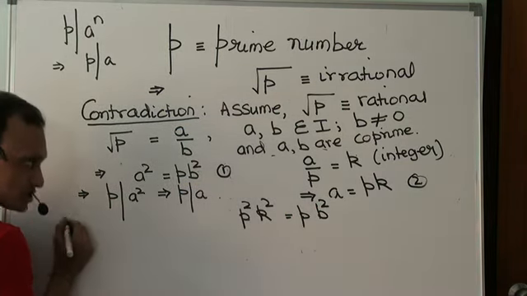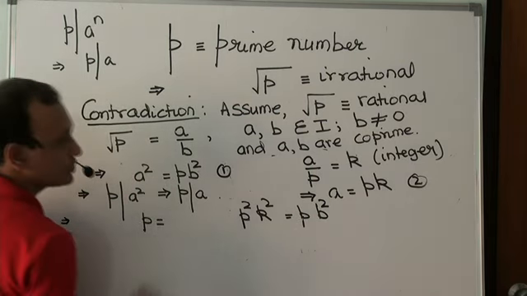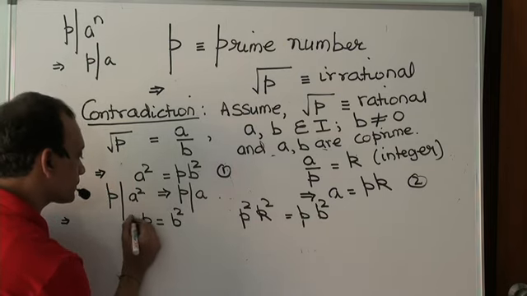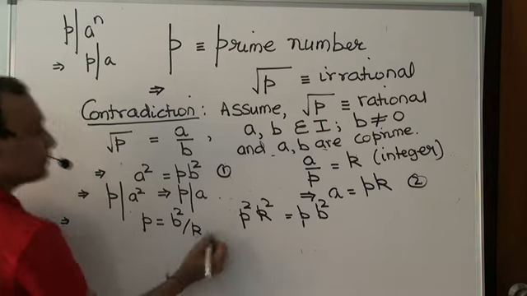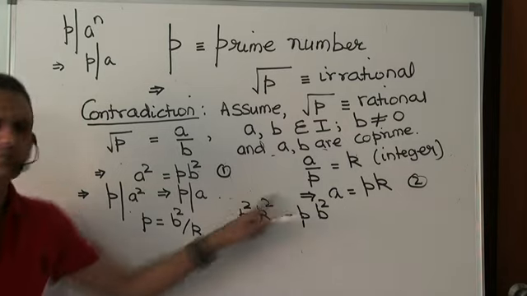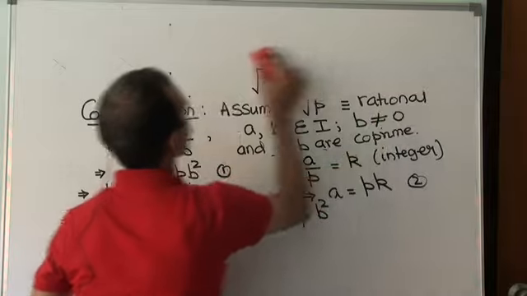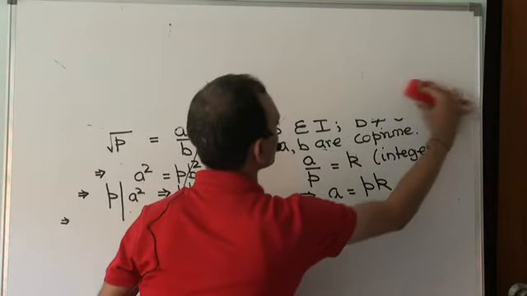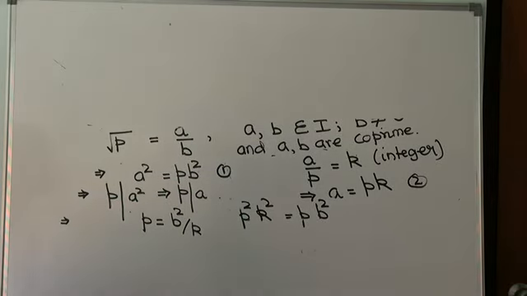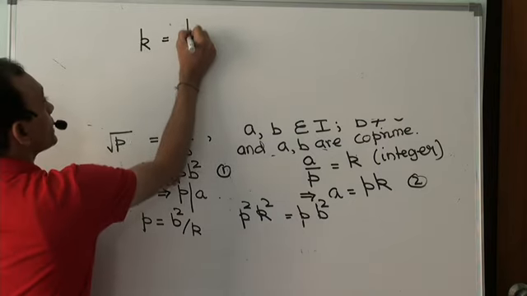This would mean p equal to b squared by k, yes or no? Which also means, can I wipe this portion off? It means k is b squared by p.